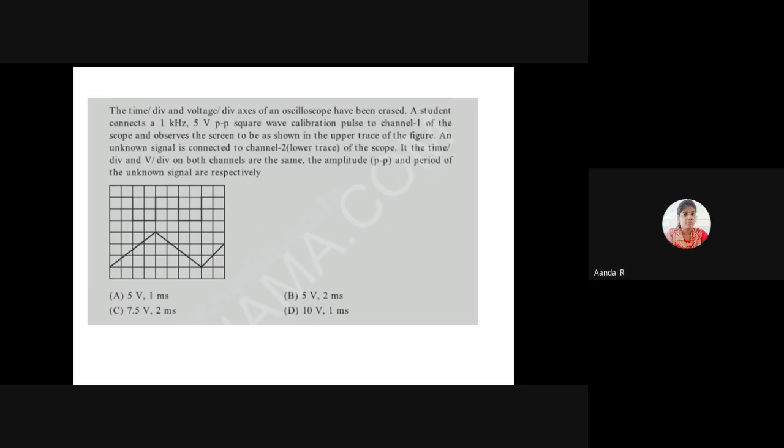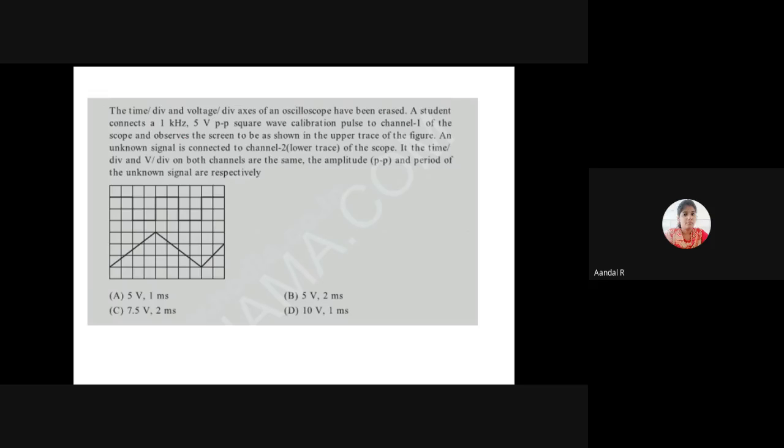The time per division and voltage per division axis of an oscilloscope have been erased.